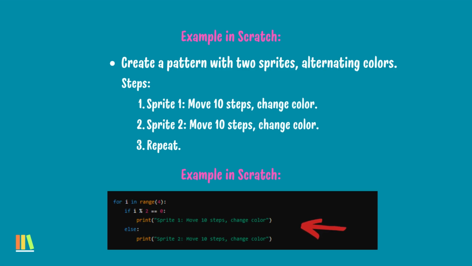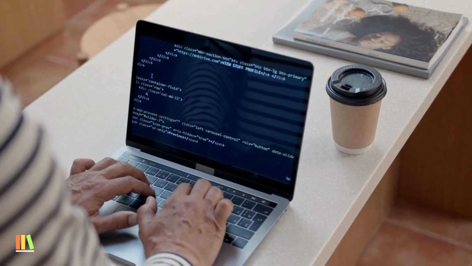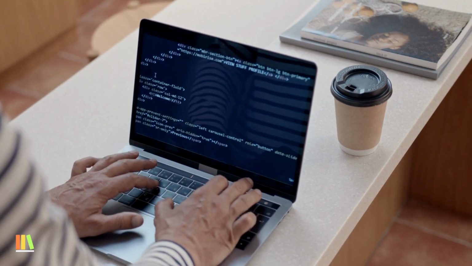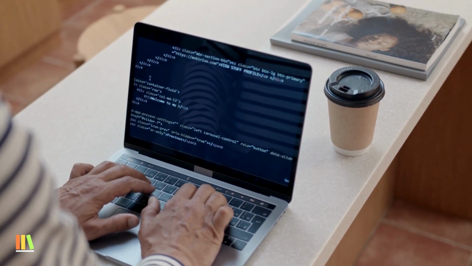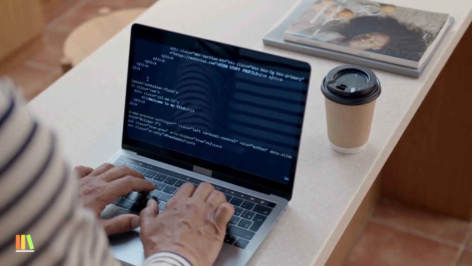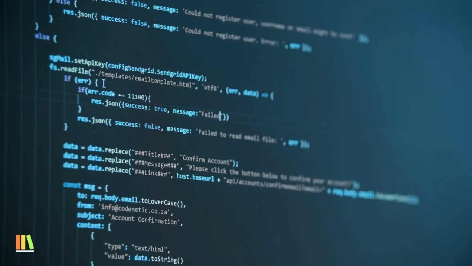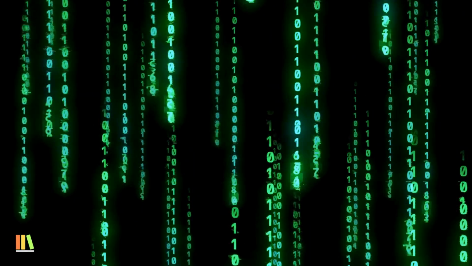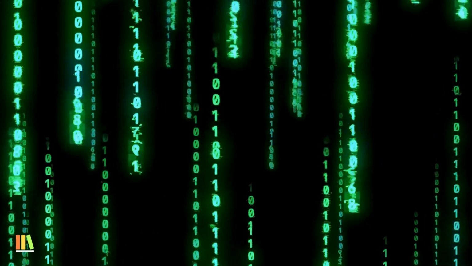Sprite 1, move 10 steps, change color. Sprite 2, move 10 steps, change color. Now this is a very basic understanding of what programming is. Programming is like telling a computer what to do using special instructions. Learning programming can be fun and easy, especially with simple patterns. Patterns in programming involve repeating sequences that can solve problems or create cool designs. For example, drawing a star or making a character move in a game involves organizing and using patterns.